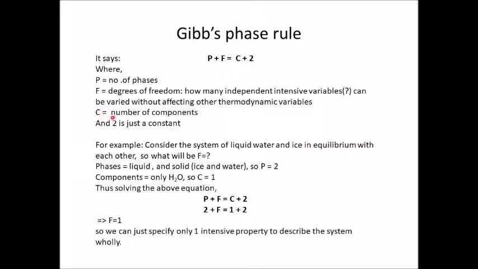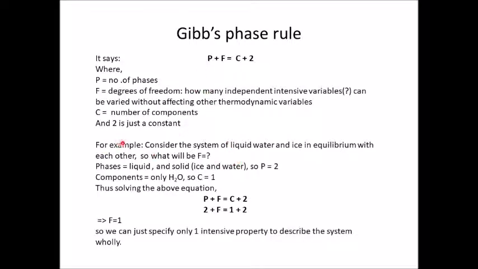What is C? C is the number of components. And what is 2? 2 appears to be just a constant. Of course, it has a significance. We'll soon learn about it in the explanation when we see how Gibbs phase rule is of use to us.